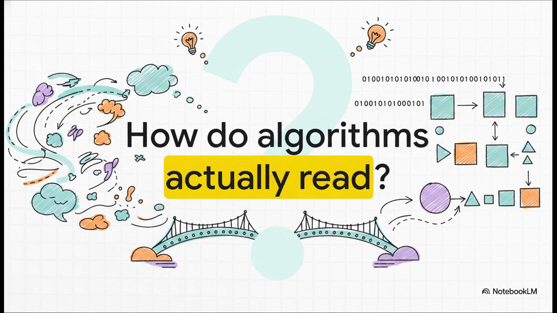I mean, when you or I look at a sentence, we instantly pick up on the nuance, the tone, the context, the underlying meaning. Language is incredibly abstract and, let's be honest, quite messy. But a machine? A machine literally just sees a string of binary data. So how do we bridge that massive gap? How do we take a completely mathematical system and teach it to understand the chaotic beauty of human language?